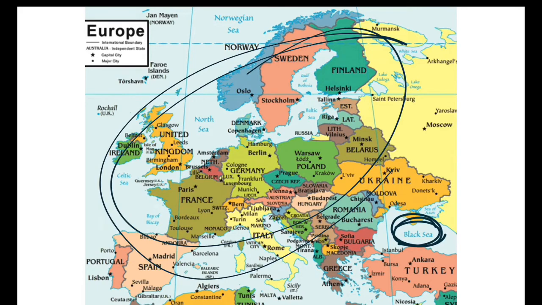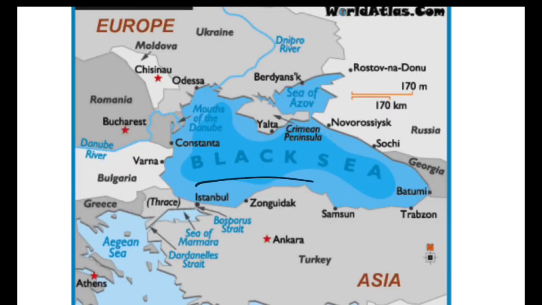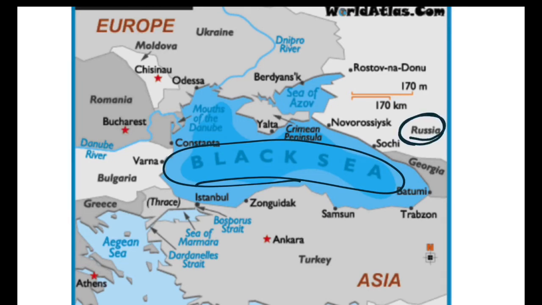And you can also say that it lies to the western edges of Asia. This is Asia. Now you can see here, this is the Black Sea. It is surrounded by 6 countries, as you can see over here. First of all, you can see that this is connected with Russia. Okay. Then this Ukraine country.